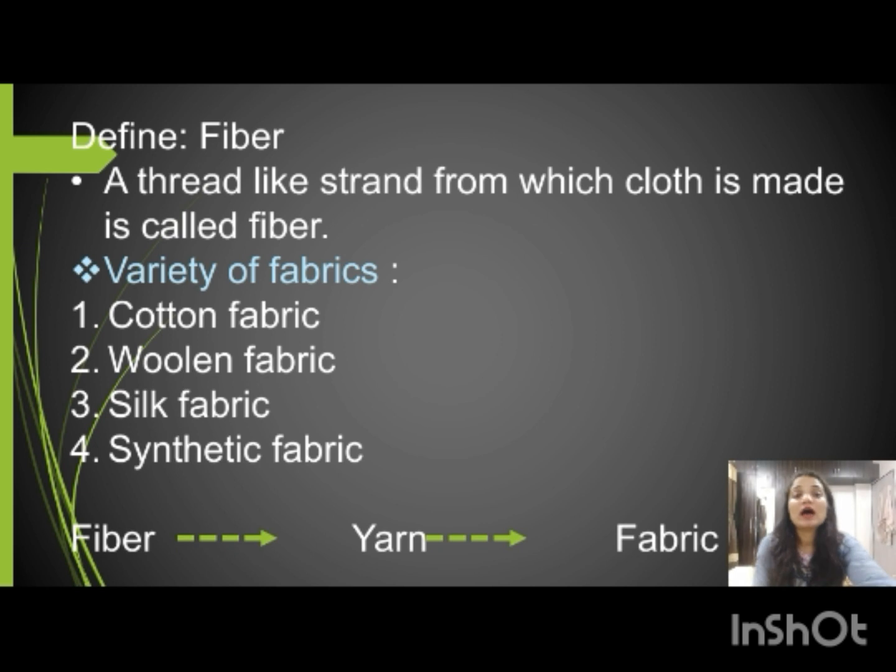Now here, how is fiber converted into fabric? With the help of the title of the chapter, we might conclude that fiber is directly converted into fabric. But no, it is not like that. First, fibers are combined together to make yarn. Afterwards, this yarn is converted into fabric. And this fabric is not only a single fabric, there are lots of varieties of fabric. By mixing any other chemical or any other types of yarn, we can produce a variety of fabrics.